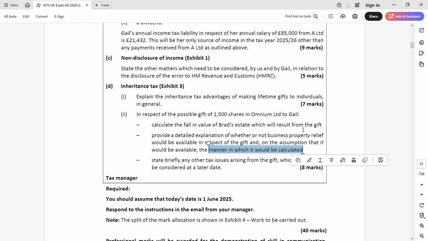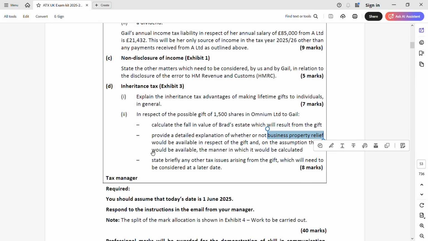One more thing I would like to tell you: for inheritance tax, business property relief is very frequently asked, like business asset disposal relief is asked for capital gains tax. There are other reliefs also which are tested, like rollover relief and gift relief, but this relief is very frequently tested. So make sure that you know the rules of business property relief. Even if you don't know whether it applies to a question or not, by stating the conditions that need to be satisfied, you will get some marks.